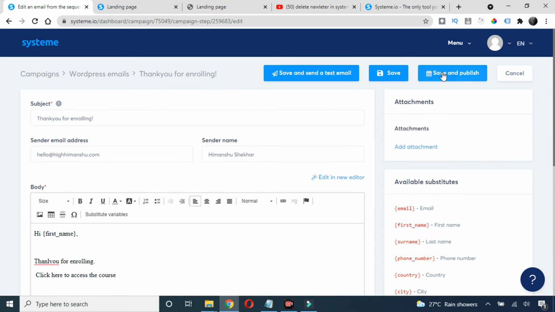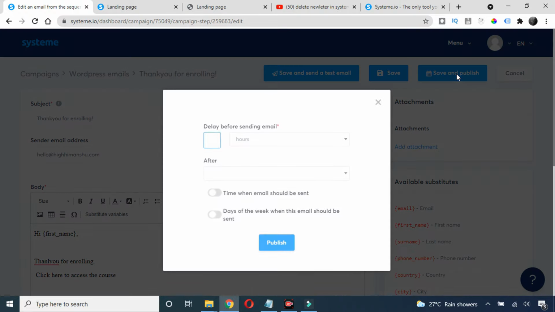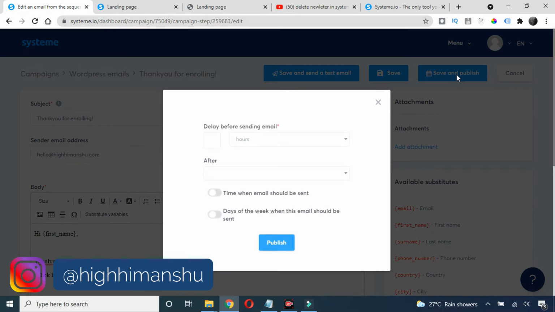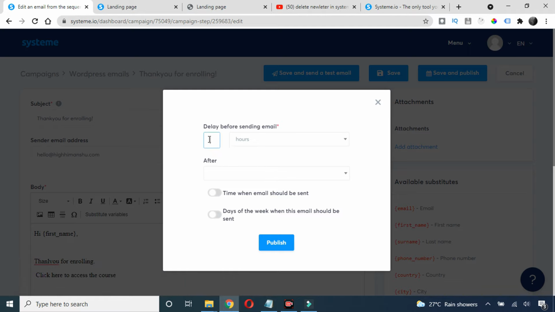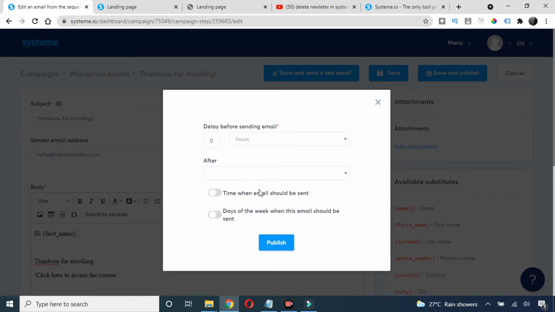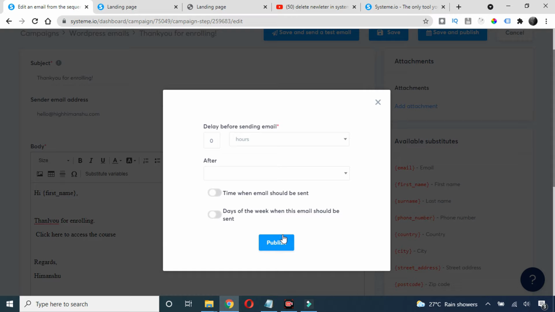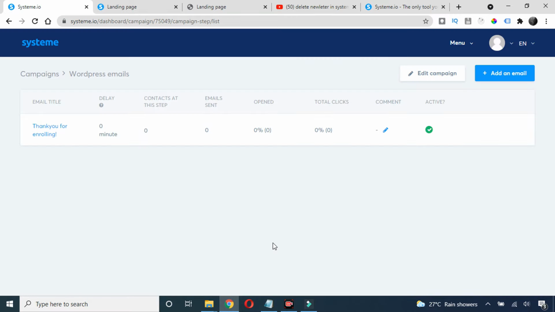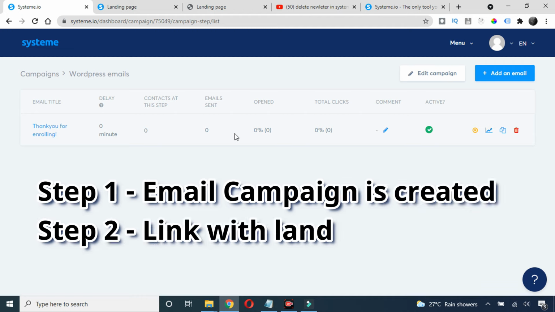and now just click on this save and publish. You can also save and check the email, but I'll just do the save and publish. I'll show the email as well, no worries. So click on this save and publish. Now it's asking what should be the delay, like when you want to send the email. So I'll put here 0, so that if somebody fills the form here, he will automatically get the email. You can also create a delay, like 2 hours, 3 hours, or a day or 2. And then you can just click on this publish. So we have created our email here.